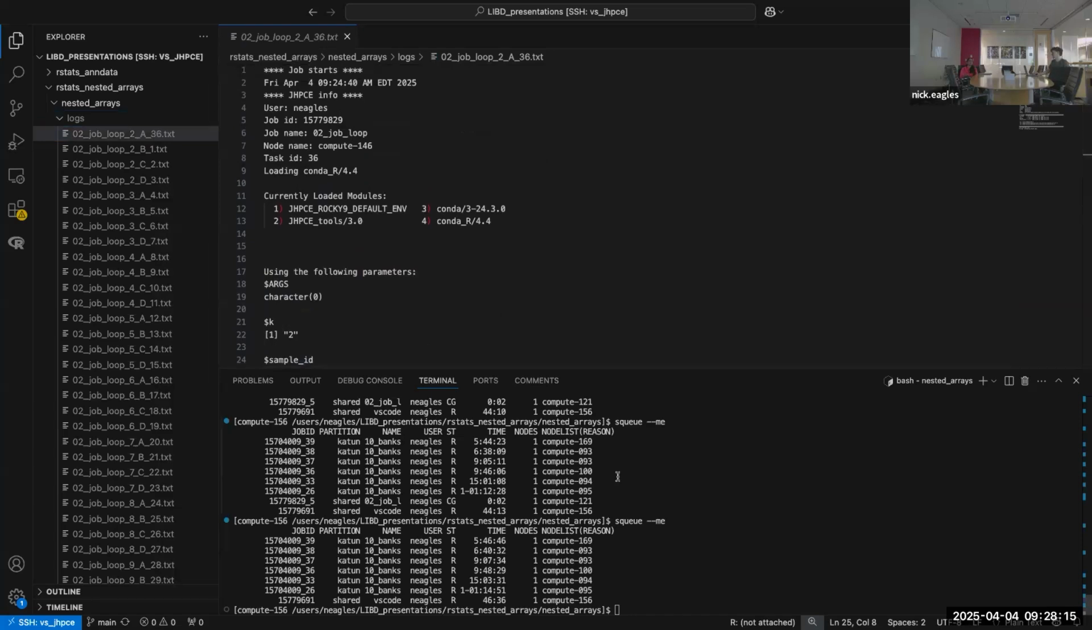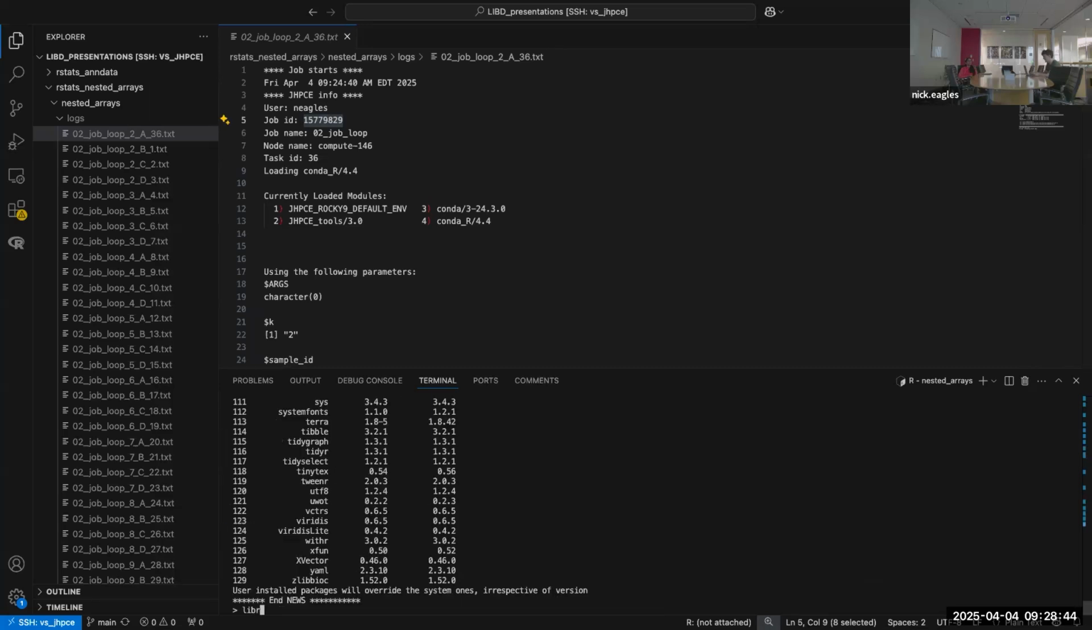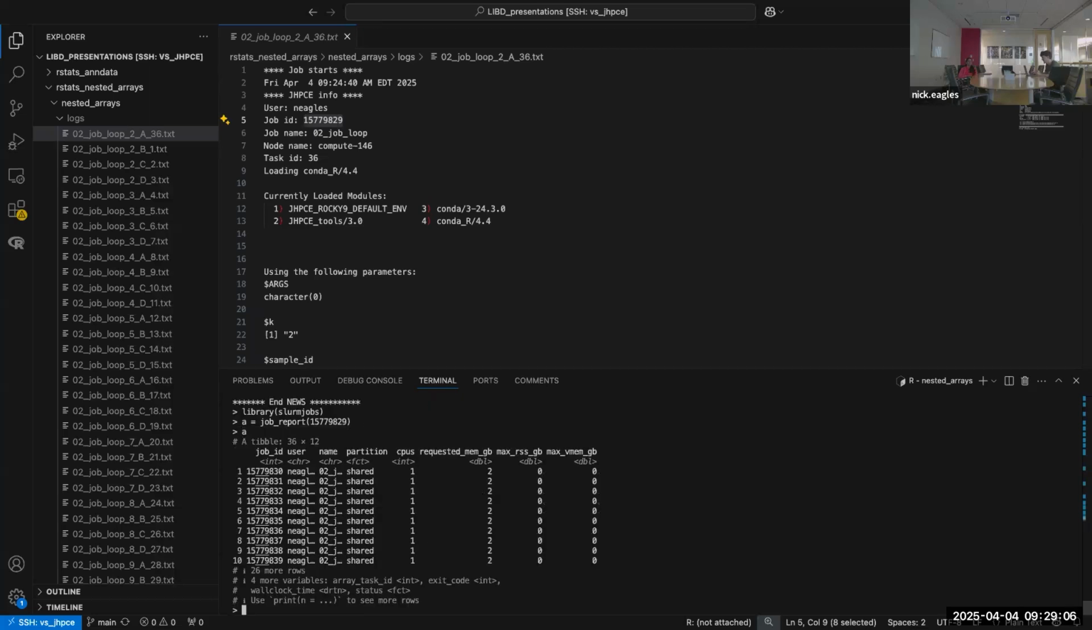But something else I can show, one advantage of this approach, is that we print the job ID in these logs by default. So if you just grab the job ID from any of these logs and load R, you can use the slurmjobs package. I'm bad with my variable names sometimes, but you can use the job_report function and input that job ID in a data frame. It gives you a bunch of things. This is what I always use when I have an array with a bunch of tasks.